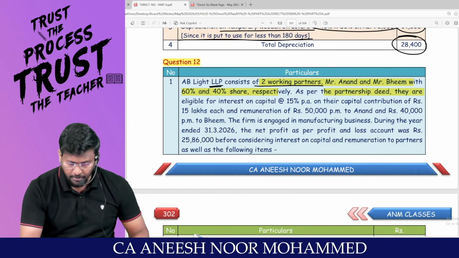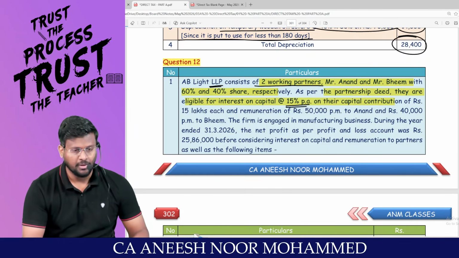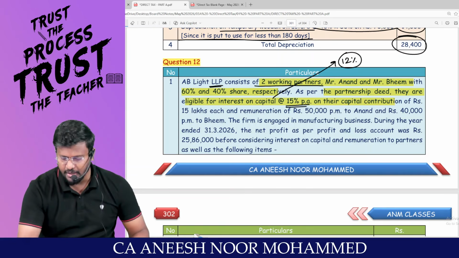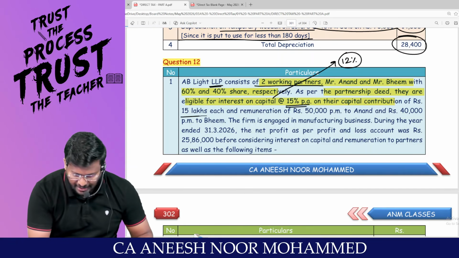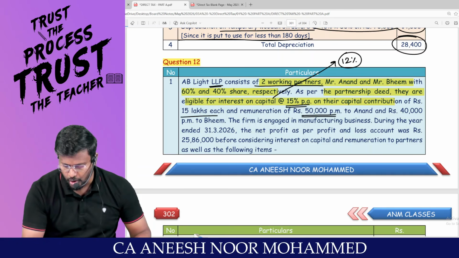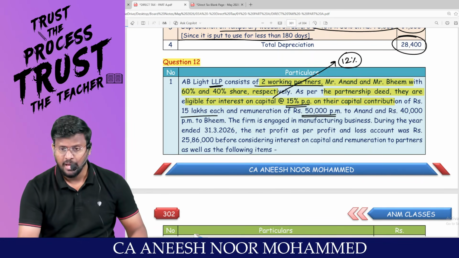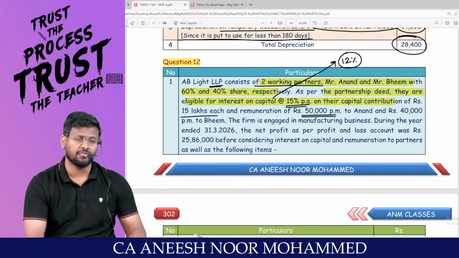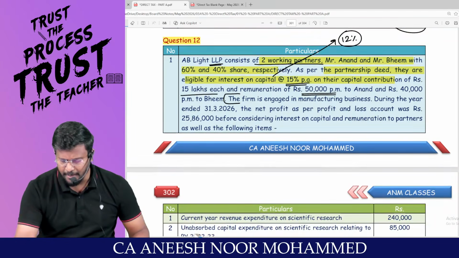As per the partnership deed, they are eligible for interest on capital at 15% per annum, but the allowed rate is only 12%. Am I right? On their capital contribution of rupees 15 lakhs each, and remuneration of 50,000 per month to Anand and 40,000 per month to Beam. But we are having a limit, first 6 lakhs unbalanced. Are you remembering? The firm is engaged in manufacturing business.